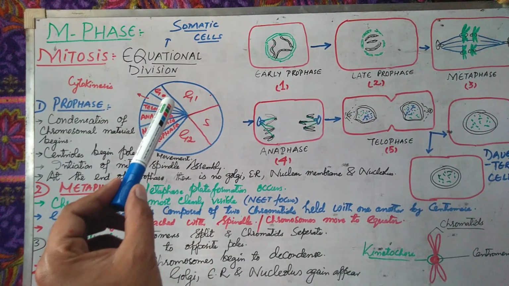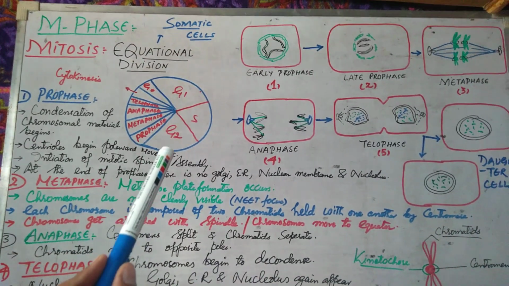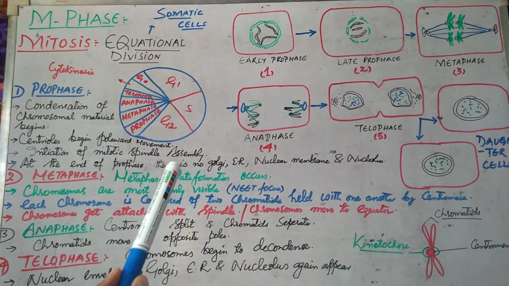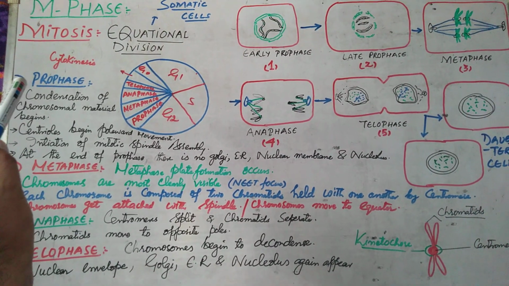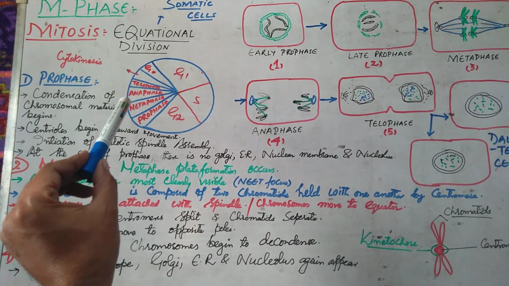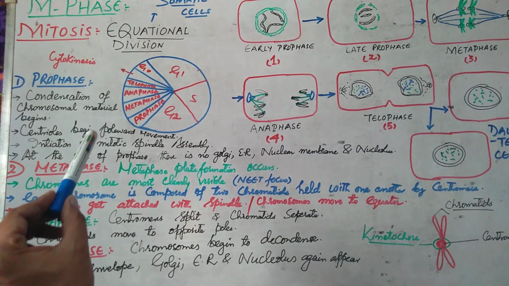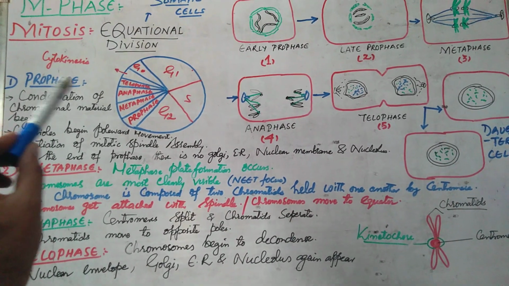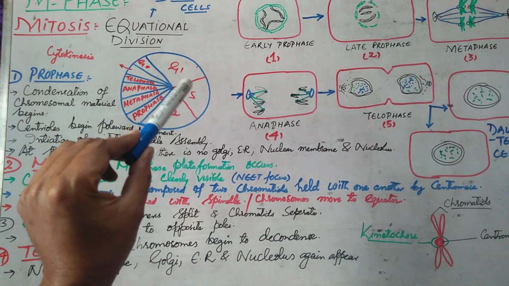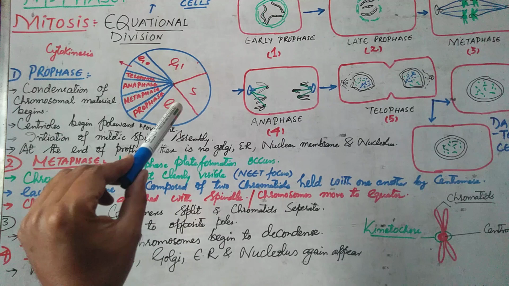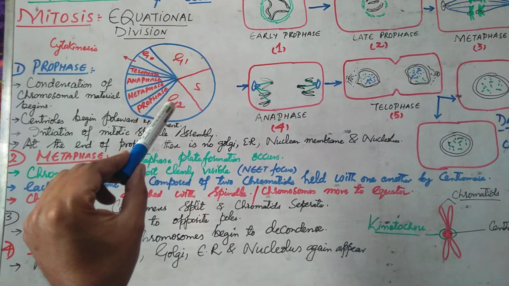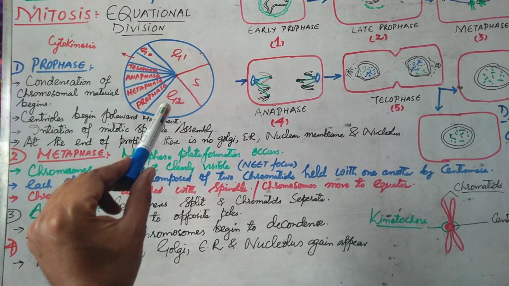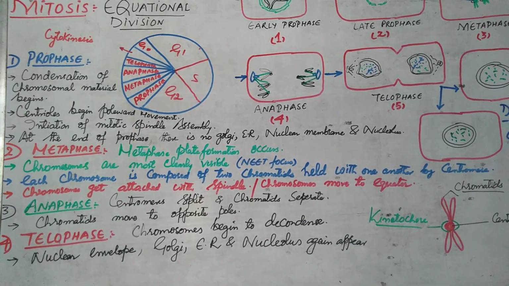The mitosis is a continuous process, but for the sake of understanding, it is divided into four phases: the prophase, metaphase, anaphase, and telophase. So first we will start with prophase. Now in the interphase, the genetic material occurs in the form of chromatin. The chromatin is not the highly condensed and highly compacted form of the DNA.